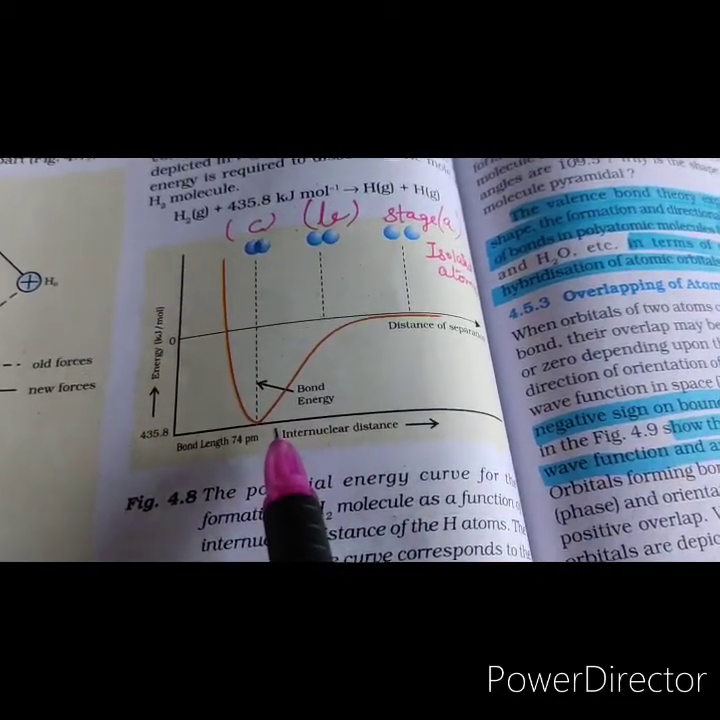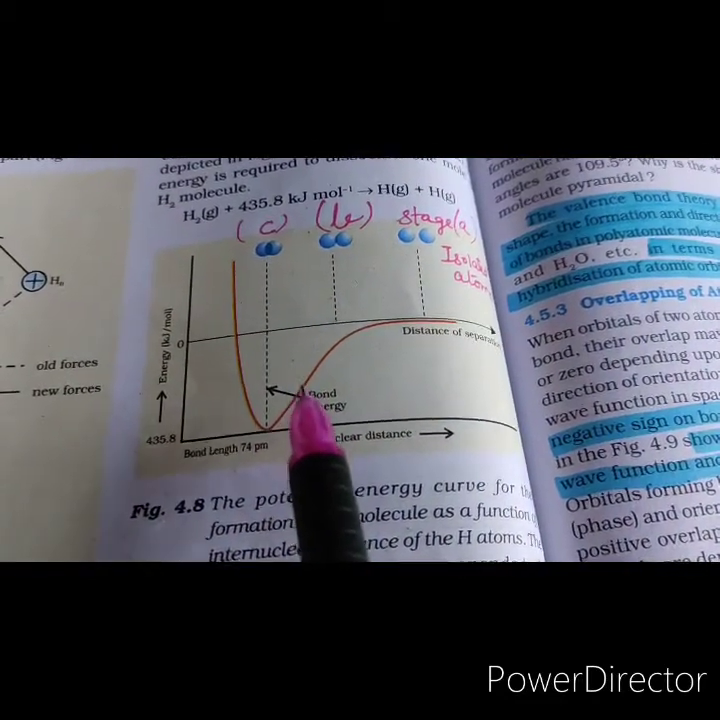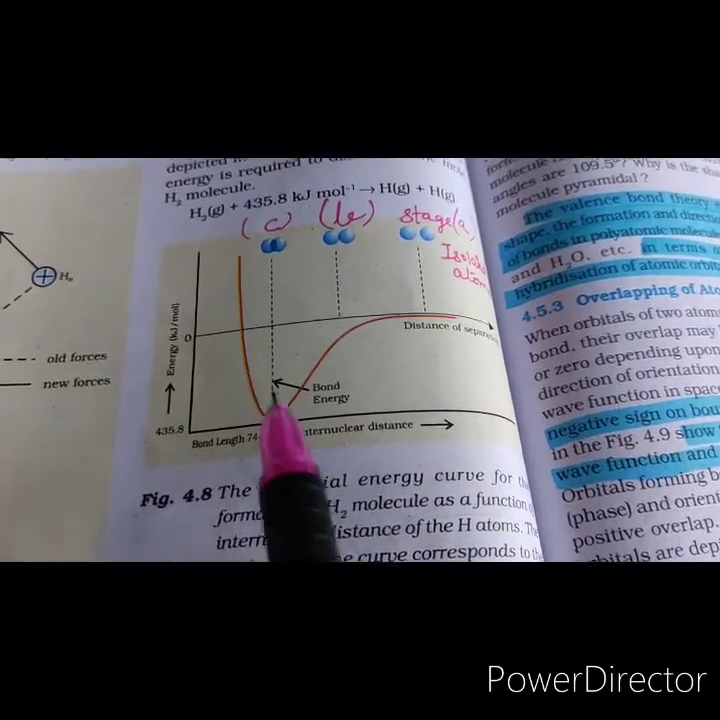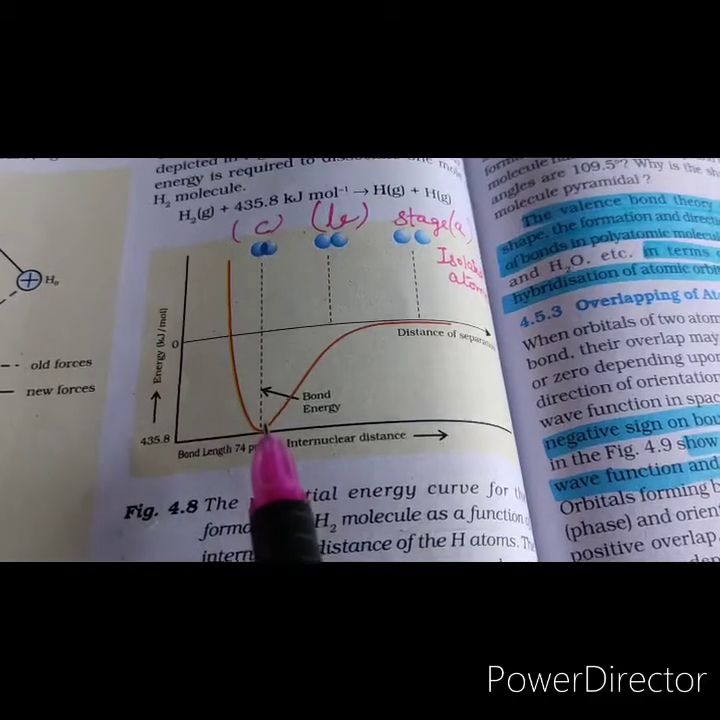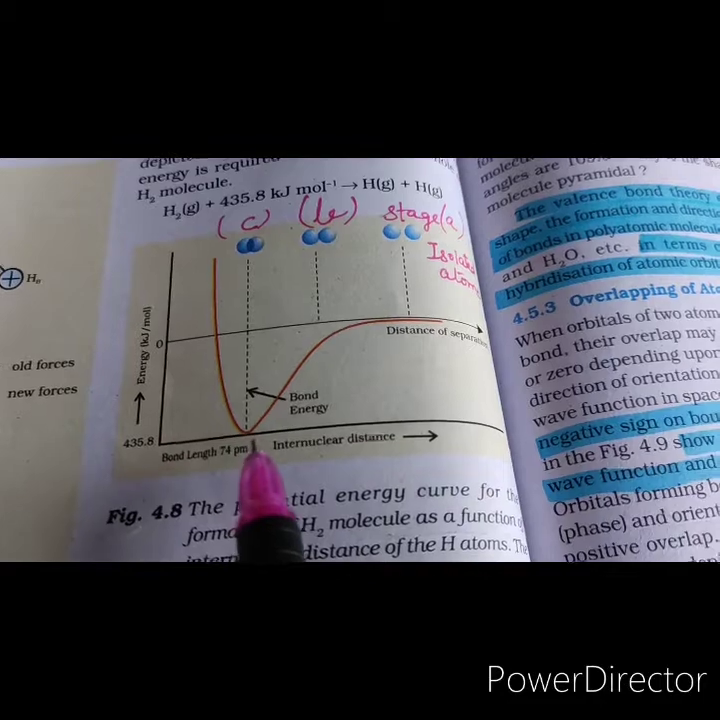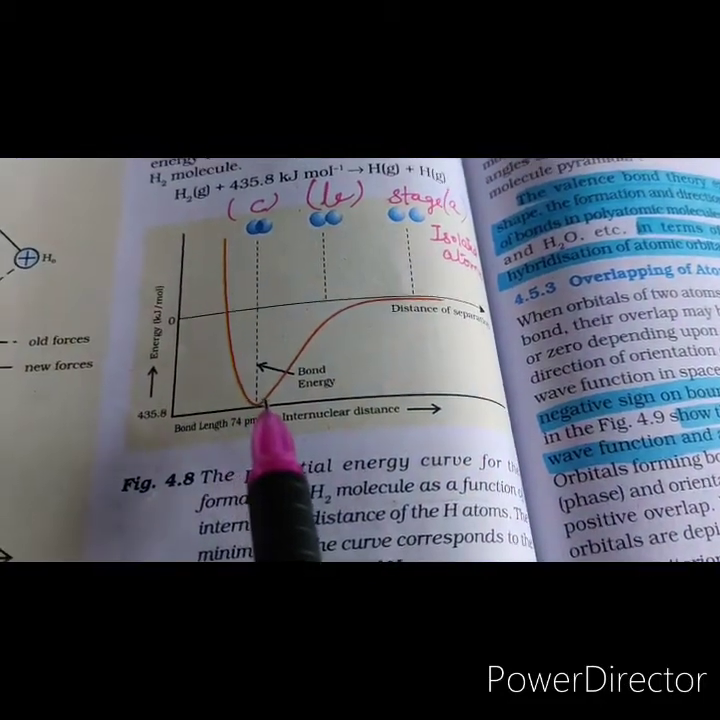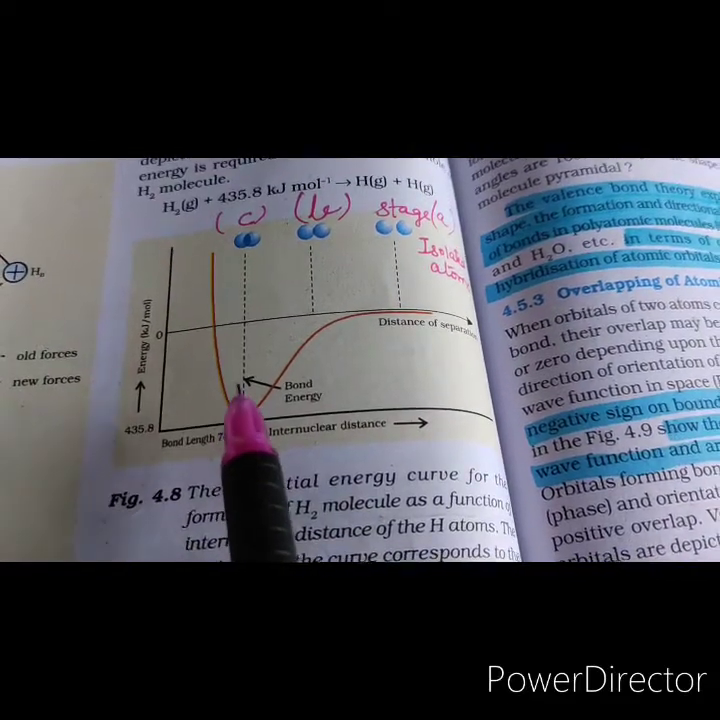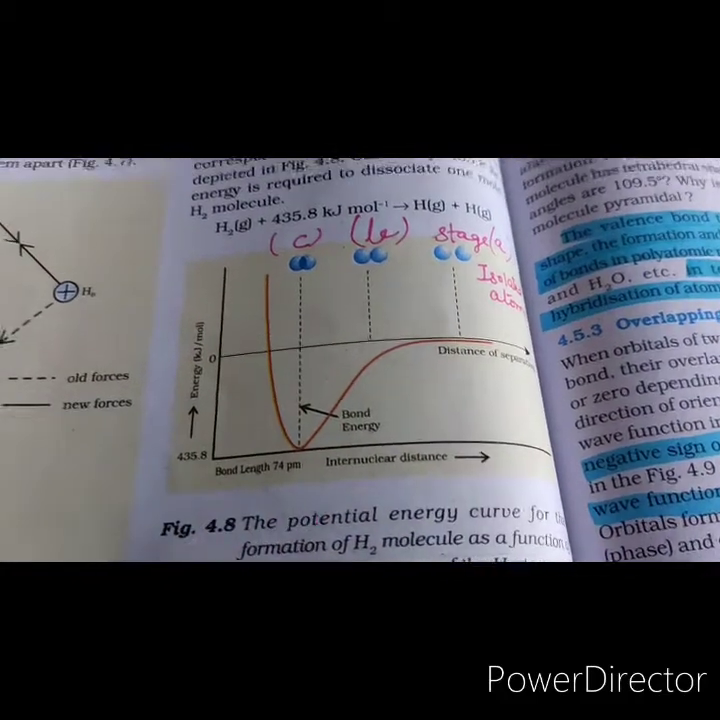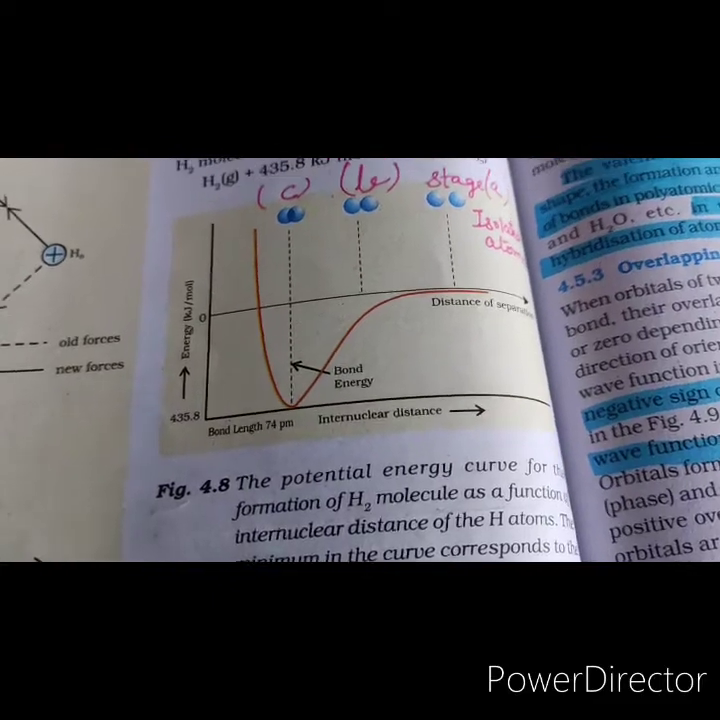Ultimately, a stage is reached where the total force of attraction becomes equal to the force of repulsion, and the system acquires minimum energy. At this stage, the two hydrogen atoms are said to be bonded together to form a stable molecule, and the distance between the atoms is known as bond length. In the hydrogen molecule, the distance between two hydrogen atoms corresponding to minimum energy is 74 picometer, right? So it has been shown in three stages.